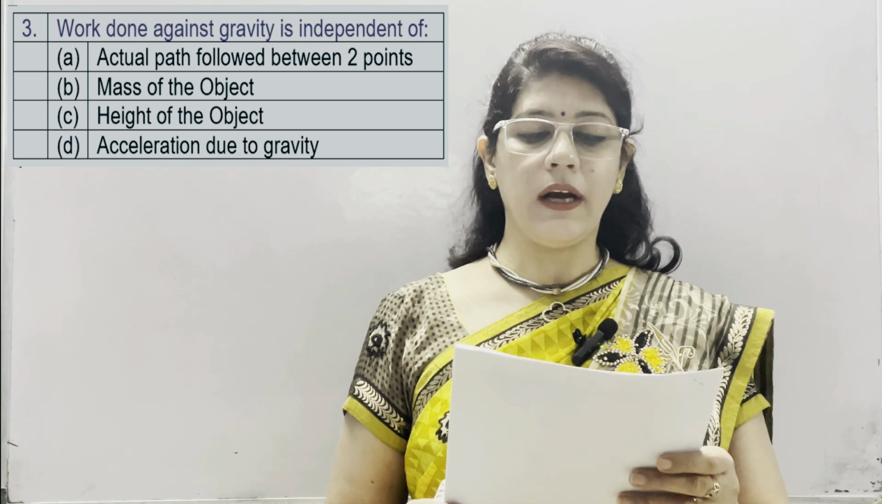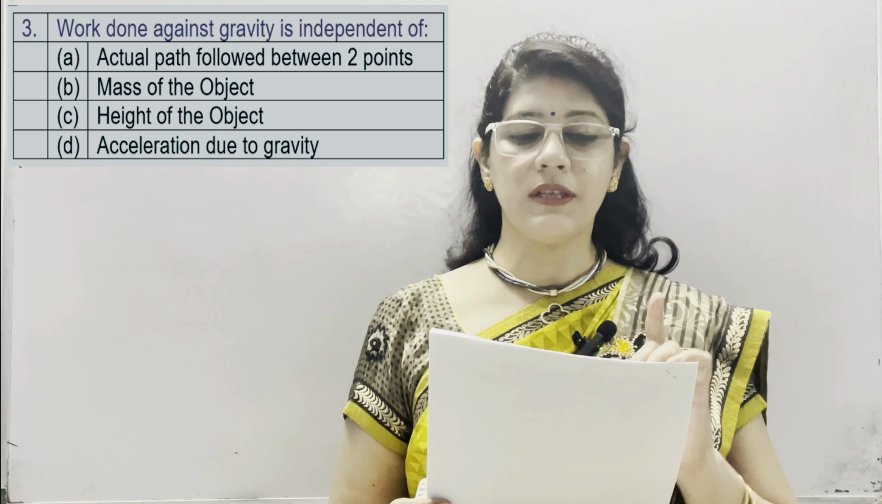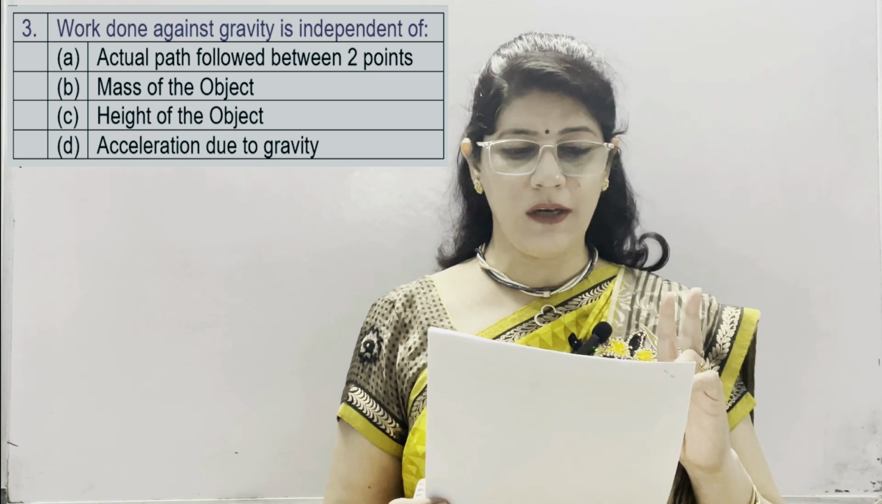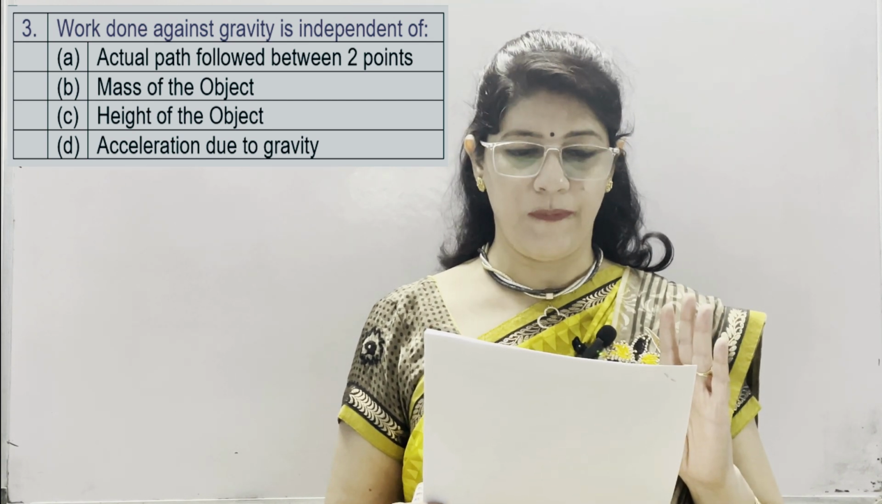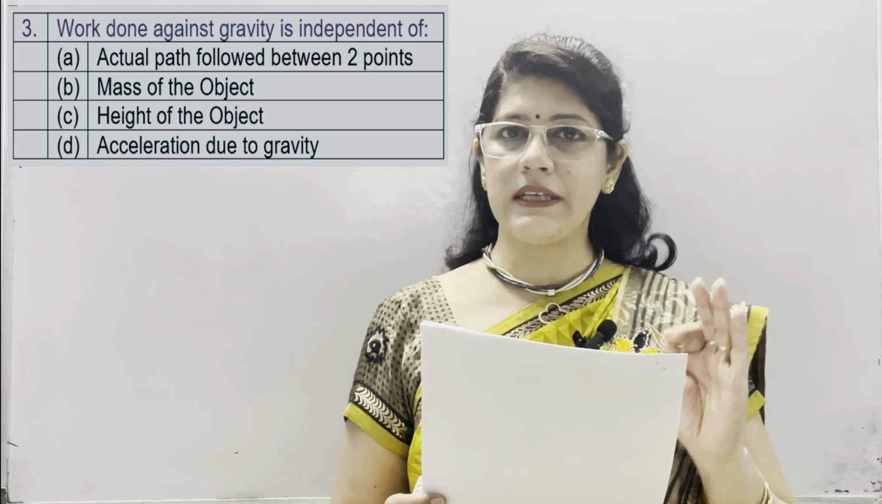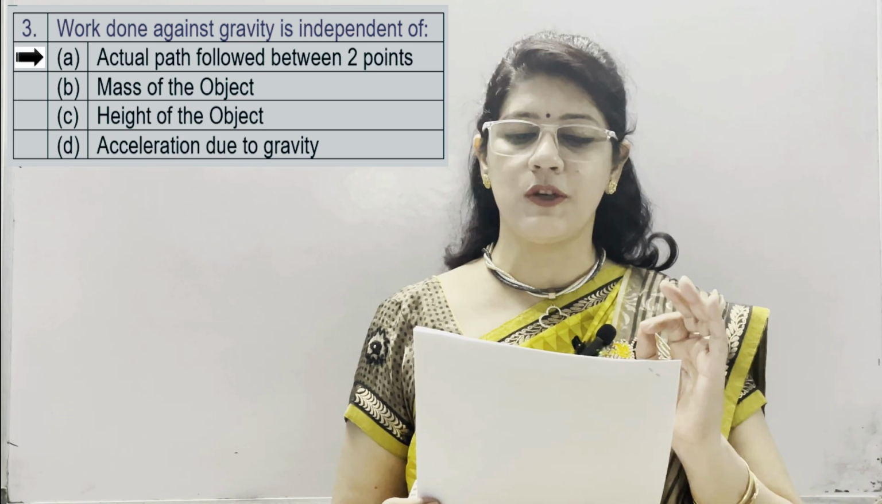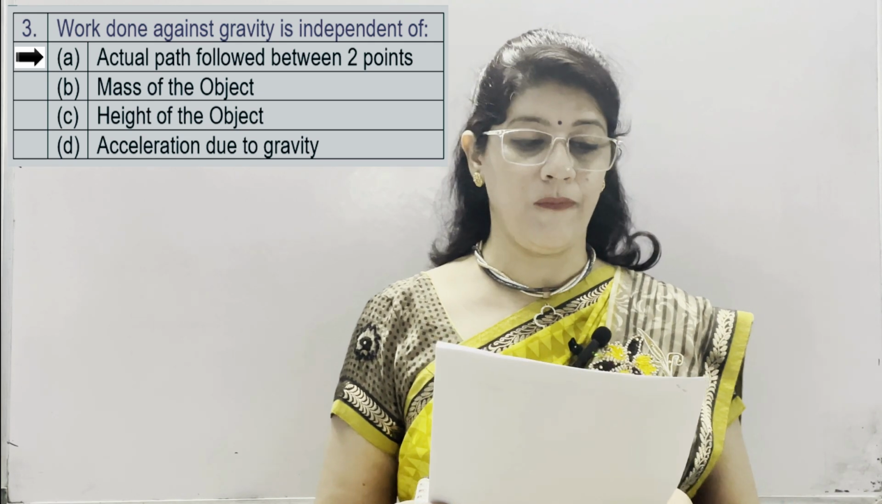Third is work done against gravity is independent of. First option is actual path followed between 2 points. Second is mass of the object. Third is height of the object. And fourth is acceleration due to gravity. And we know work done against gravity is independent of actual path followed between 2 points. And it depends on mass, height and acceleration.